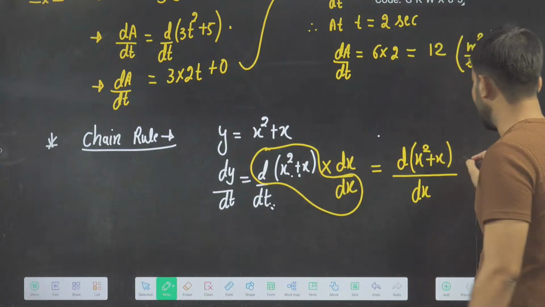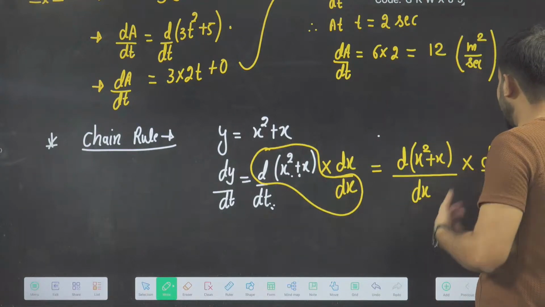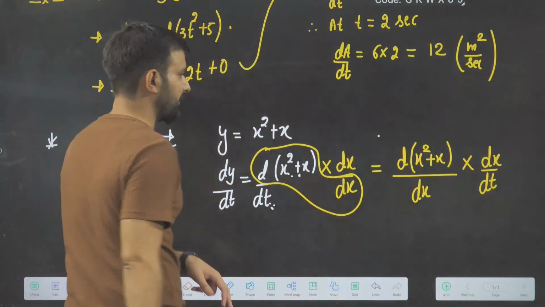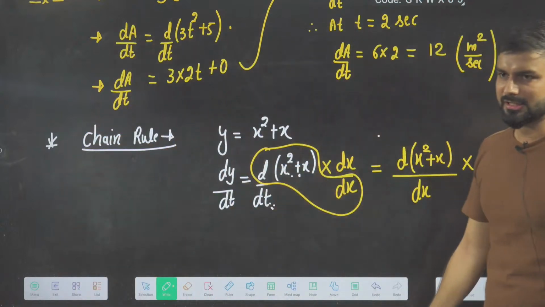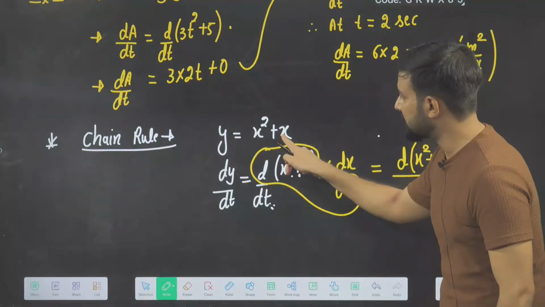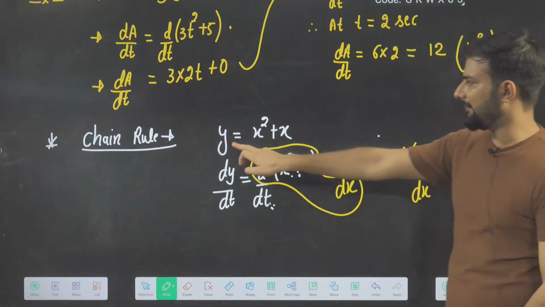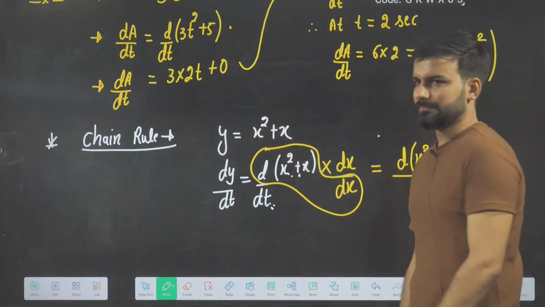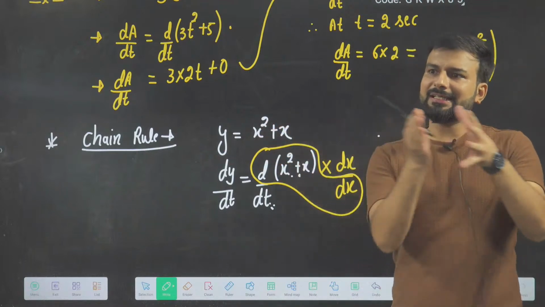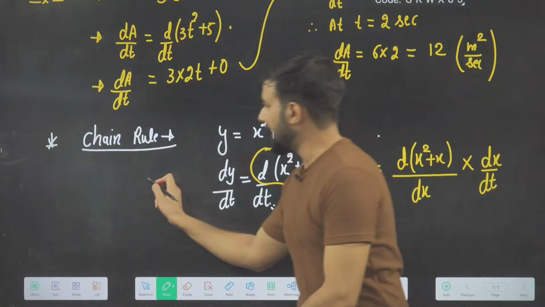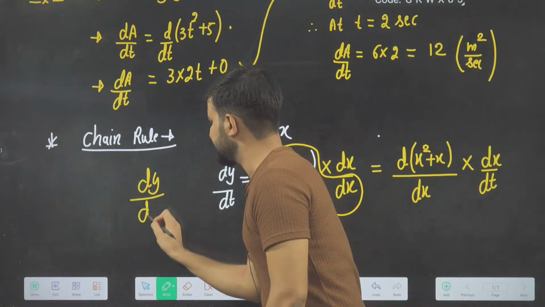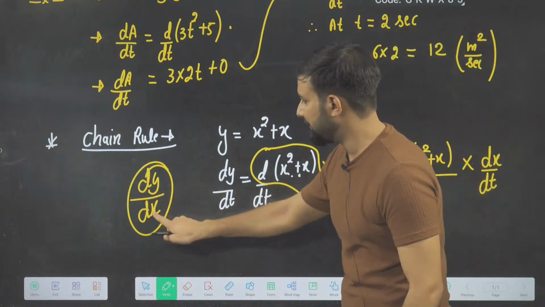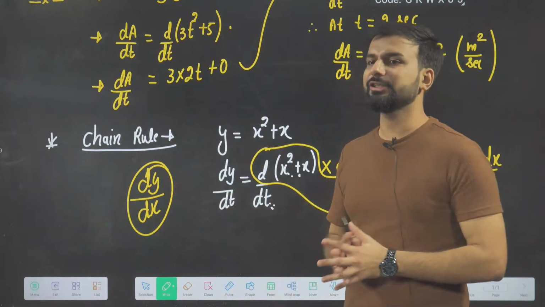Now what am I left with? dx by dt. So this is the differentiation of this function with respect to t. For example, if I have a function y equal to x square plus x, till yesterday's class we were only calculating dy upon dx, in which y was depending on x. This is easy to find.